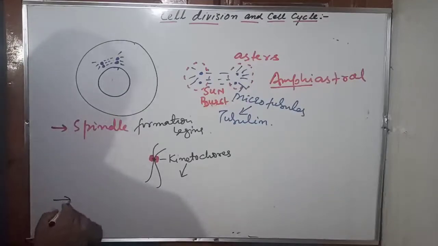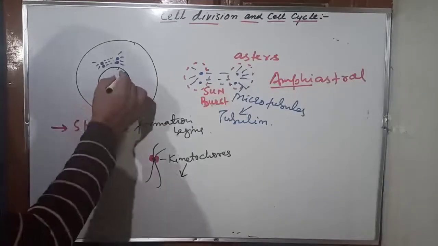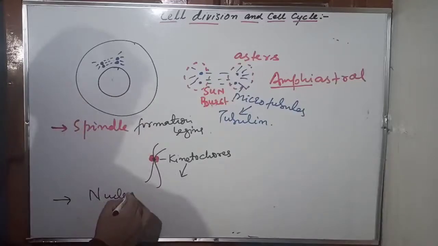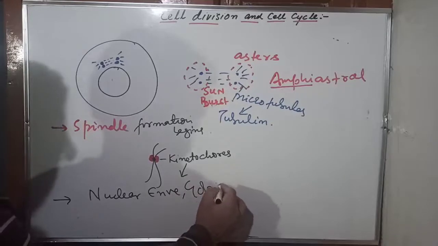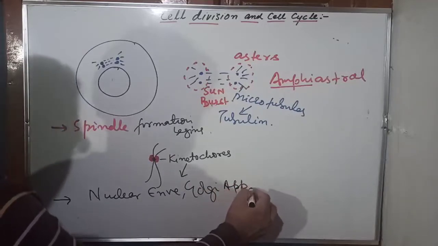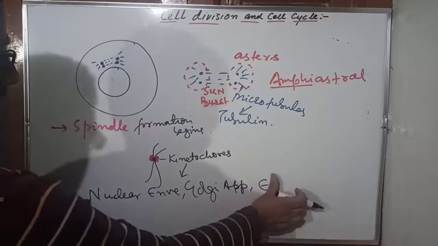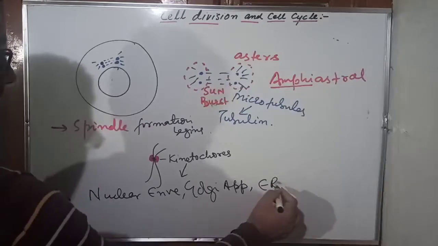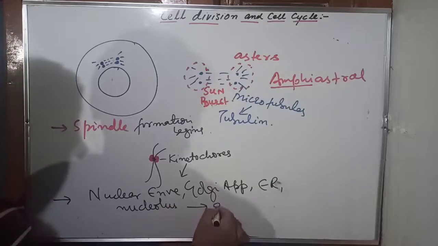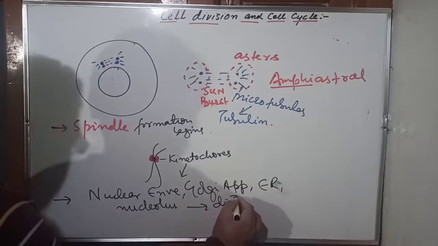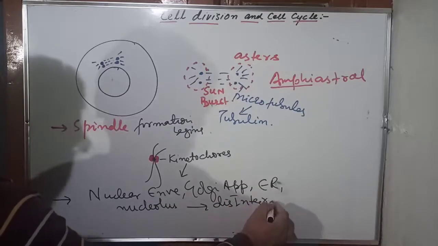In the late prophase, you will see the nuclear envelope, Golgi apparatus, right? And ER, endoplasmic reticulum, and nucleolus, they all disintegrate. They disappear.